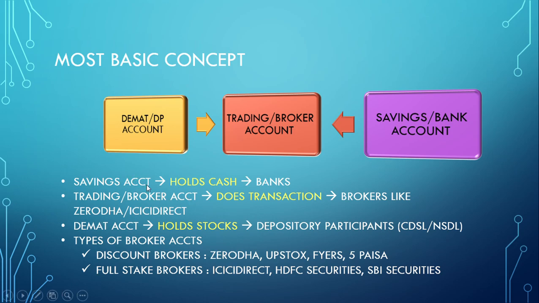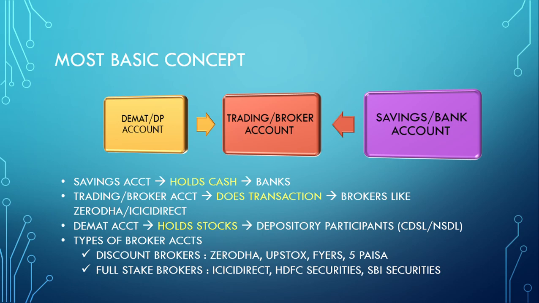A saving account basically holds the cash, and it is with banks: ICICI Bank, HDFC Bank, Kotak Bank, any bank. A trading or broker account is used for transactions, and the famous brokers are Zerodha, ICICI Direct, 5paisa, Upstox.